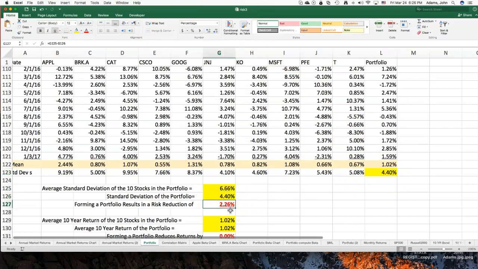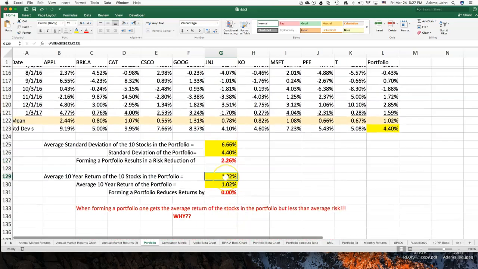In other words, when we form a portfolio, we get a risk reduction of 6.66 minus 4.4, or 2.26%. Wow. When we form a portfolio, we get average return, but we get less than average risk.